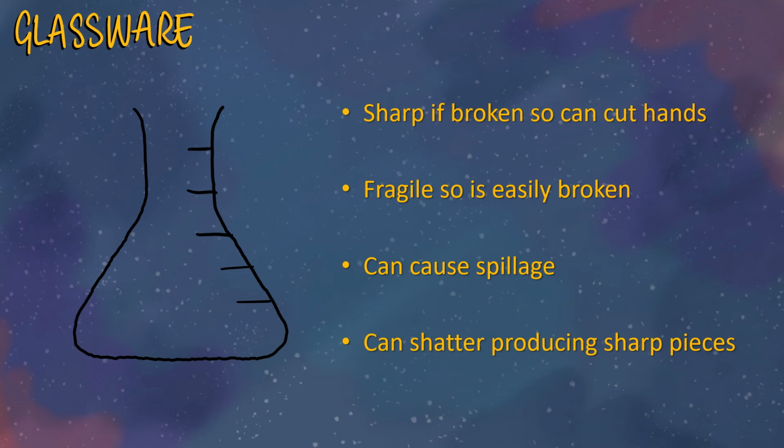Now, all of these are kind of similar to each other. So glass is very, very fragile, so you need to make sure you are careful with it. If you drop it, then you need to tell a teacher straight away. When you get glassware, so things like test tubes, people tend to pick them up and just rest them on the table while they go and get a test tube rack.